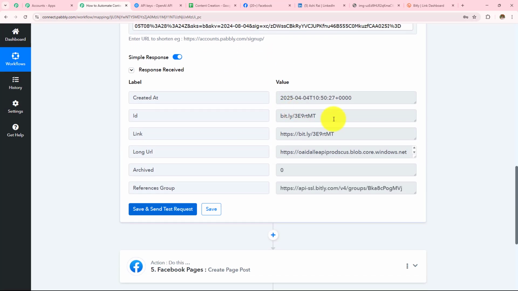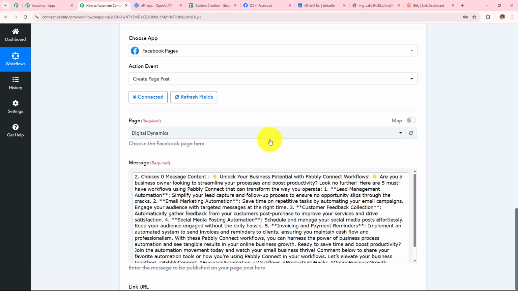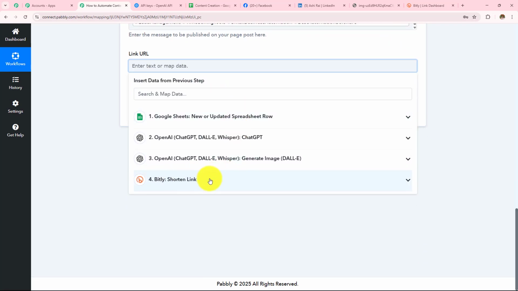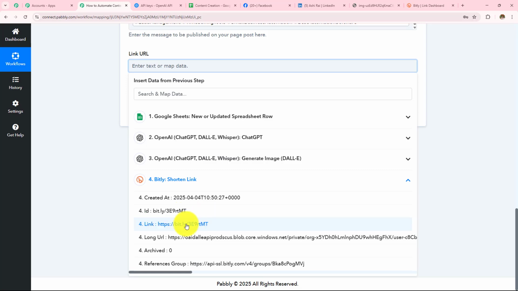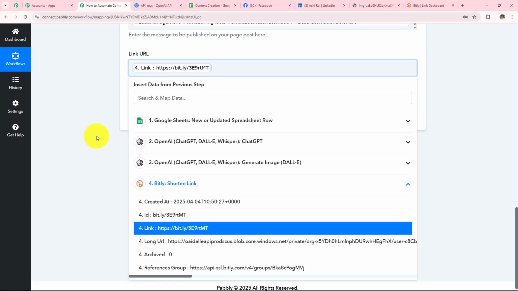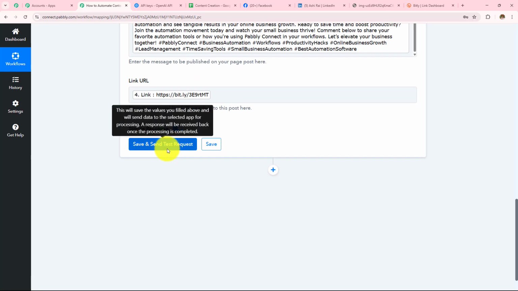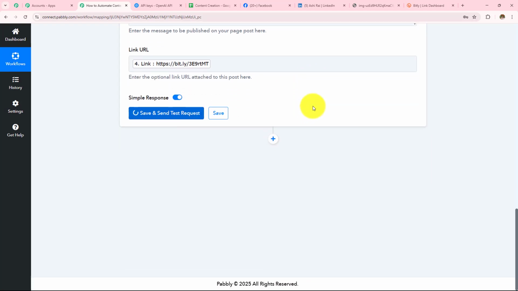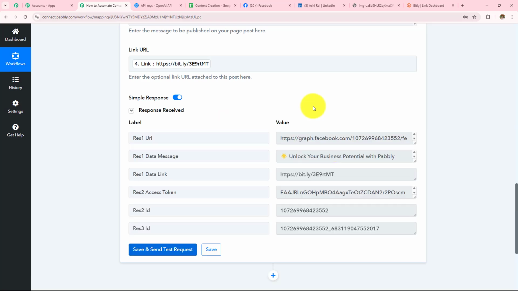Let's wait for the response. Here we have received the response. This is the link. Now I can map this link in my next action steps. So here I am going to go to this link URL field and I am going to map the short link which I have received in this Bitly response. Now after adding the content and the image URL, I'm simply going to click on save and send test request and let's wait for the response. So here we have received the response. This has been posted successfully on my Facebook page.